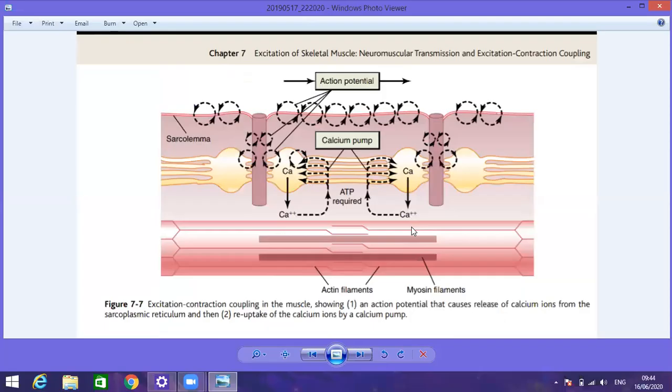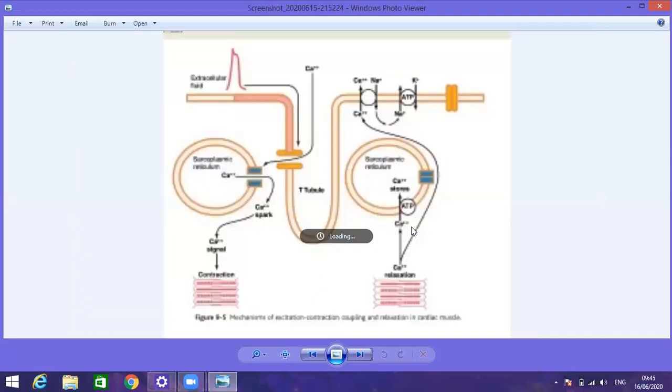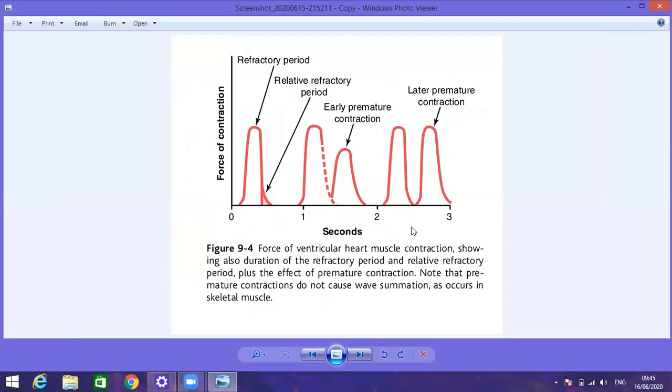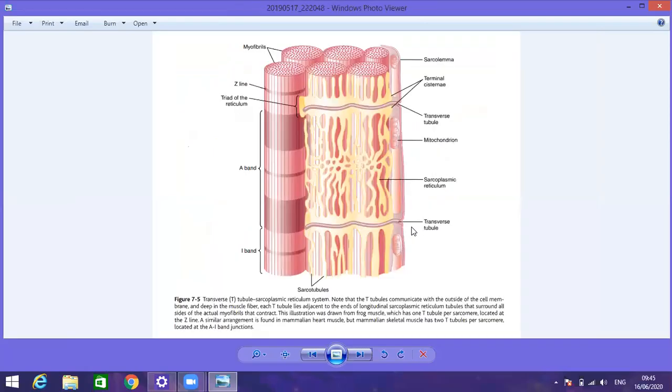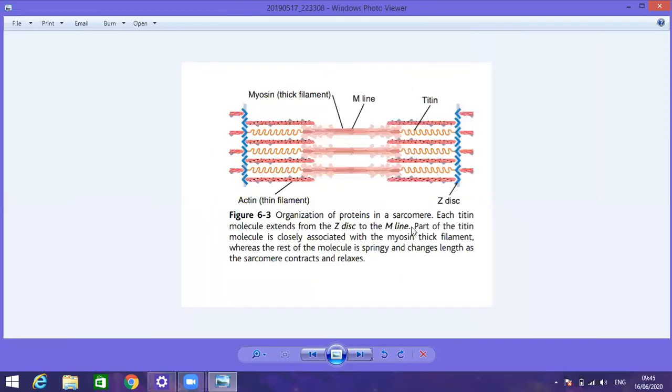But in case of the cardiac muscle fiber, the sliding theory is very, very important, and that sliding theory is mainly responsible for the contraction of the cardiac muscle fiber. What is the difference? Here you can see a diagrammatic presentation; we already discussed this in detail.